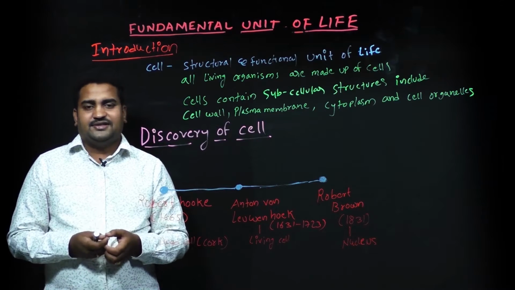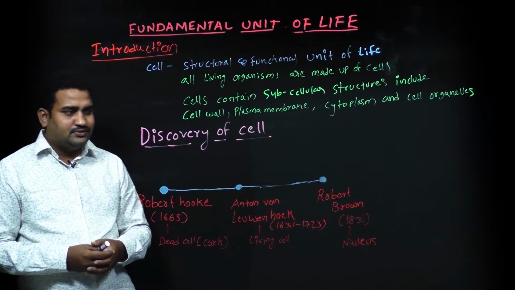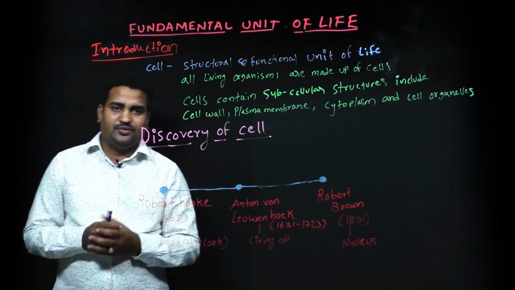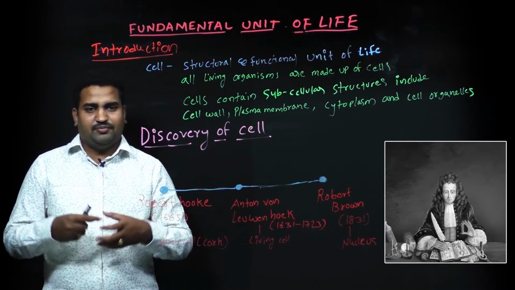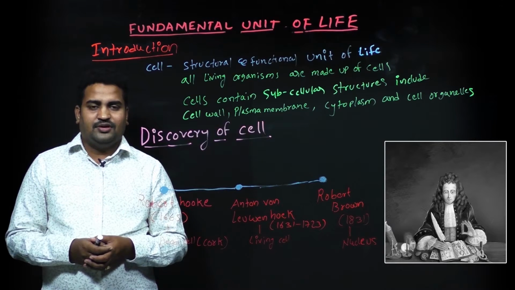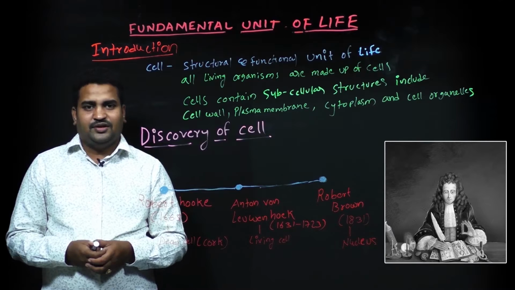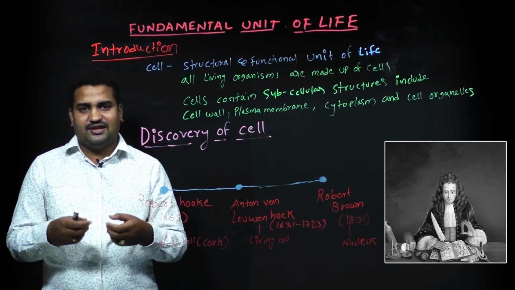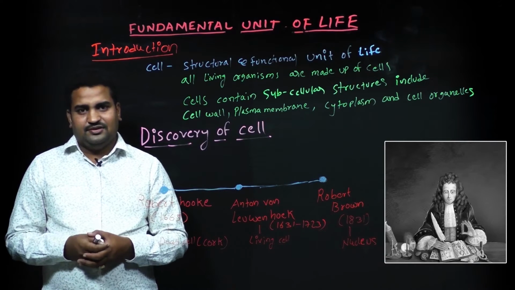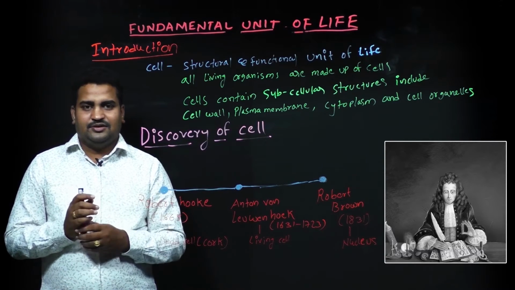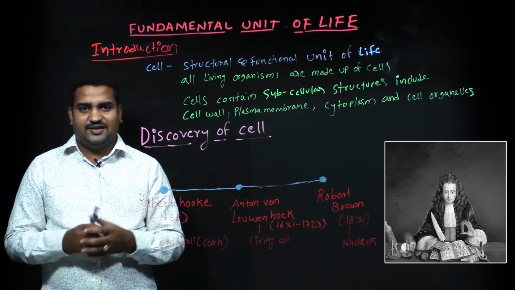So let us understand the discovery of the cell. The first cell was discovered by Robert Hooke in 1665. He made a microscope. Under his microscope, he observed the cork cell. He made a thin slice of cork and placed it under the microscope. He observed the cell, and it was a dead cell. So the first cell was discovered by Robert Hooke, and that was a dead cell.